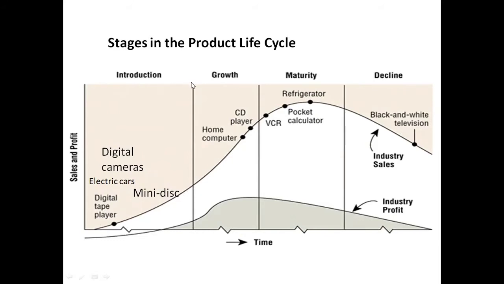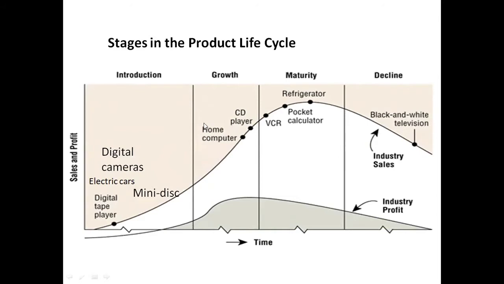And later, once the product starts moving upwards like this, look at this curve, it is going up according to the time. The sales and profit are also increasing like this, like your DVD players, home computers or desktop computers, they are in a growth stage.